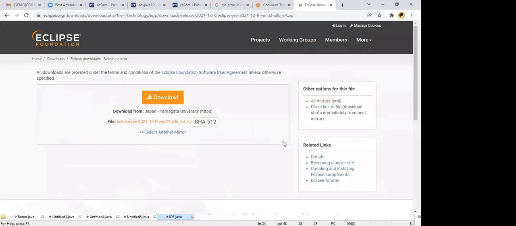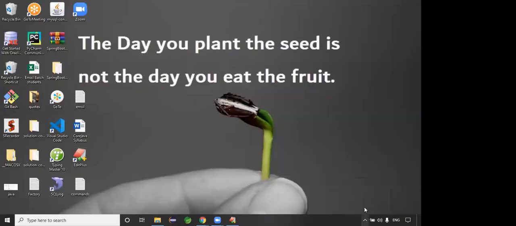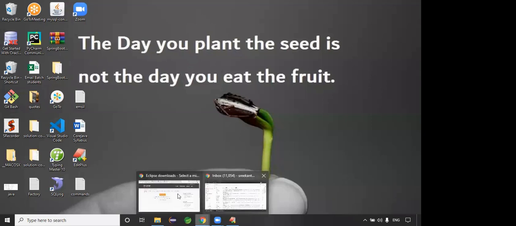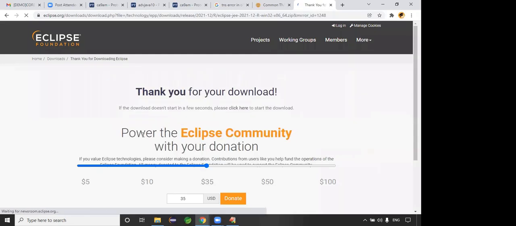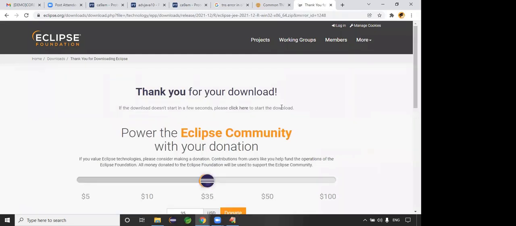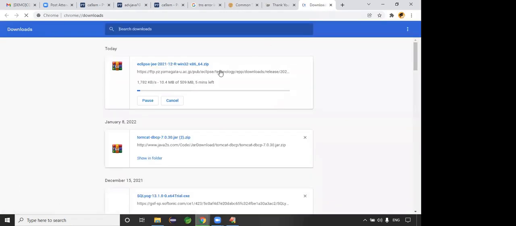Guys, directly download option is there. Give me a second. Click on download. That's it. Eclipse IDE JEE. Thanks for downloading. Download is started, right? Exactly. This is the new packages, no? I'm using 200 Mbps internet, guys, so we'll get that very fast. It will download. But I need to check what version of IDE is downloading.